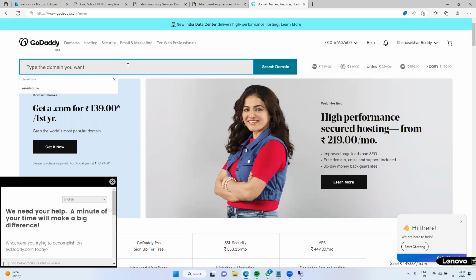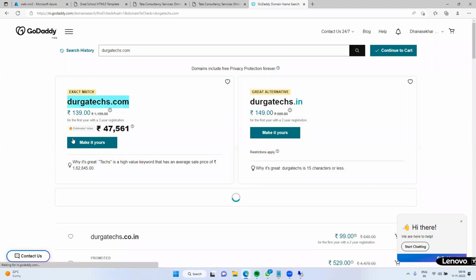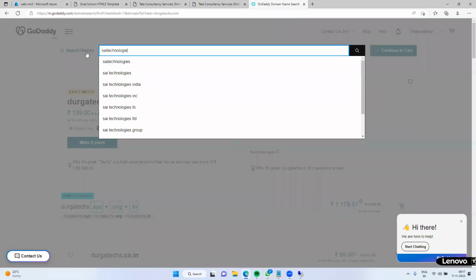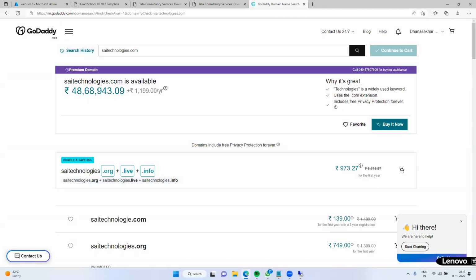For example, I can say DurgaText.com. Hit enter. If the domain is available, you can go and purchase it. So DurgaText.com is there. The cost is 47,000, estimated value they are providing. Okay, there is another domain, SciTechnologies.com. See, this domain cost is 50 lakhs. Including GST and all, you may get it for 50 lakhs.